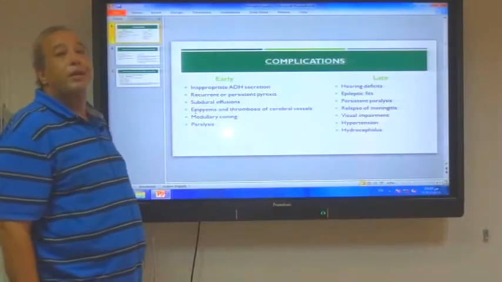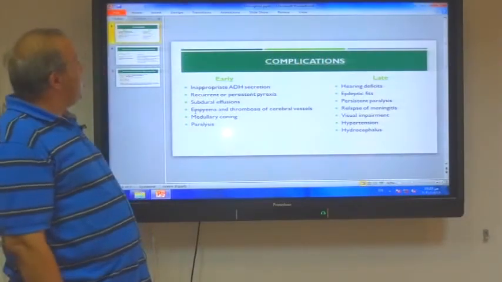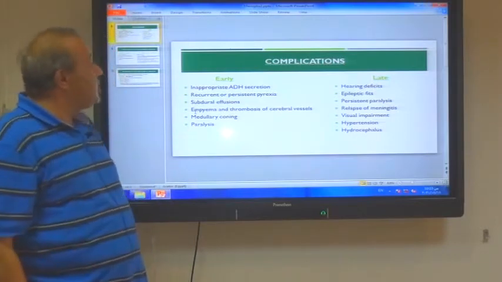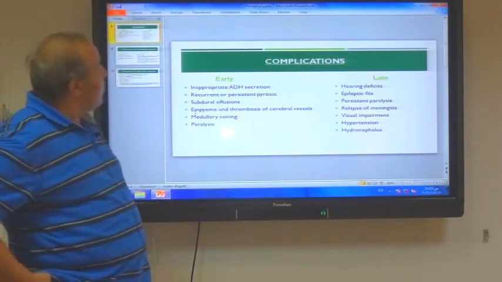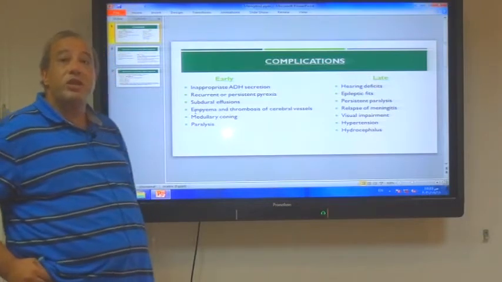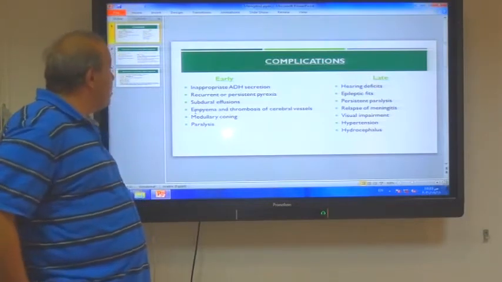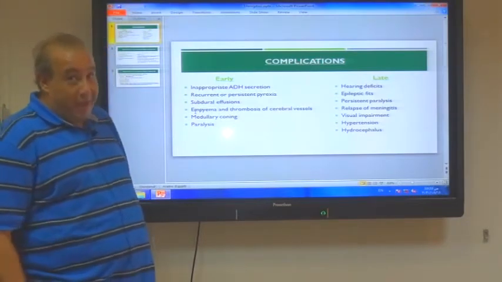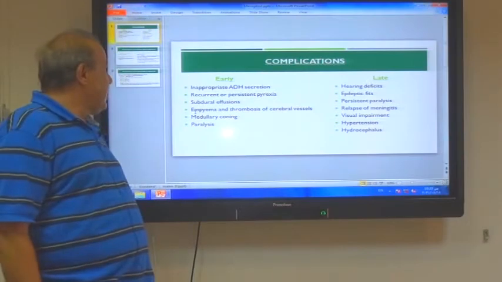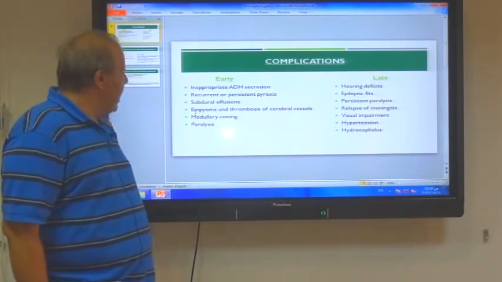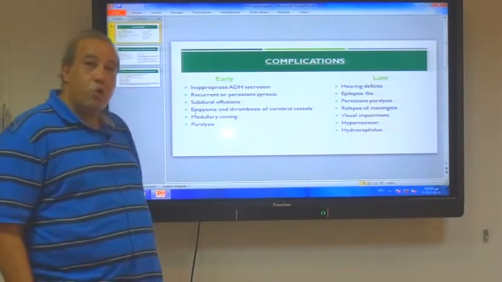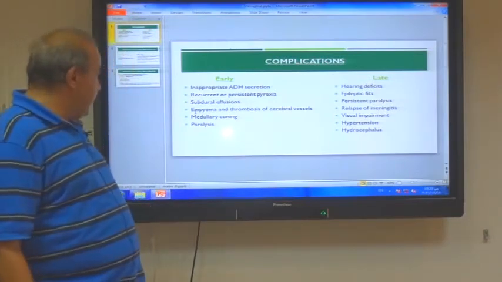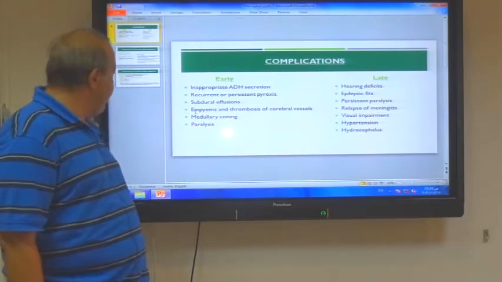Here we classify the complications of meningitis into early complications and late complications. Early complications include inappropriate antidiuretic hormone secretion leading to increased intracranial pressure, as I told you. Recurrent or persistent pyrexia can be presented to you by recurrent fever, meningitis, or subdural effusion, and in case of subdural effusion you can proceed to an operation to relieve this effusion and tension on the brain.